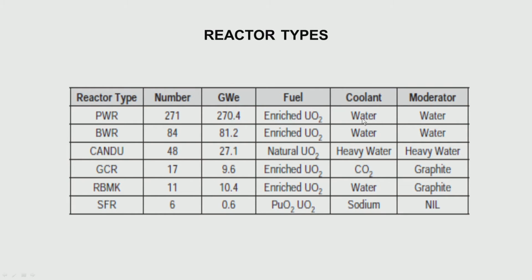If you see the coolant, or if you see the fuel, they use enriched uranium oxide in both the light water reactors, whereas natural uranium oxide is used in the heavy water reactors. Again these use enriched fuel. Of course, surely the fast reactor uses enriched fuel along with plutonium. The coolant here is sodium, we shall see later how and why, whereas in gas cooled it is carbon dioxide. The moderator varies from light water here to heavy water here, graphite, and of course in a fast reactor there is no moderator.